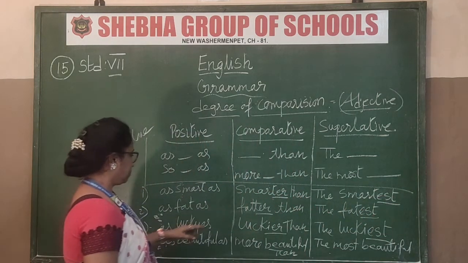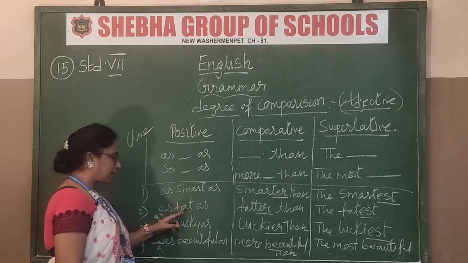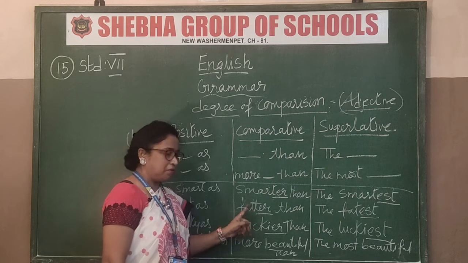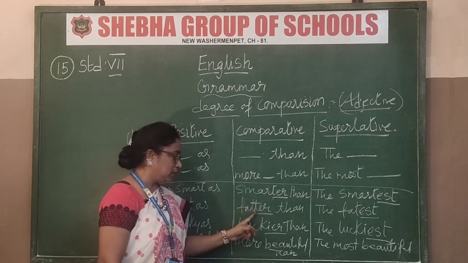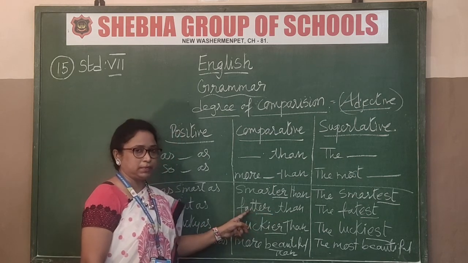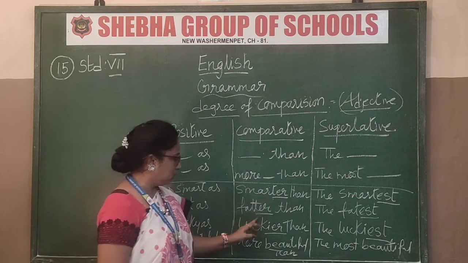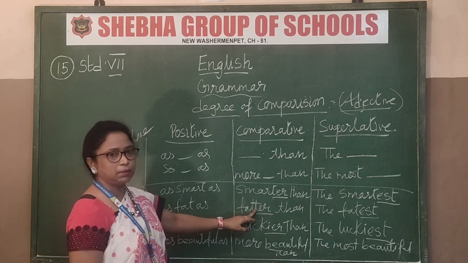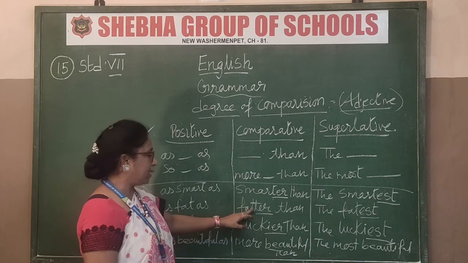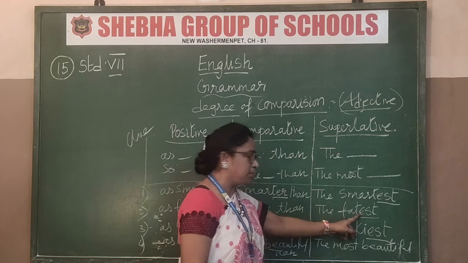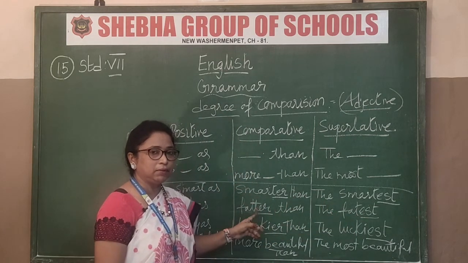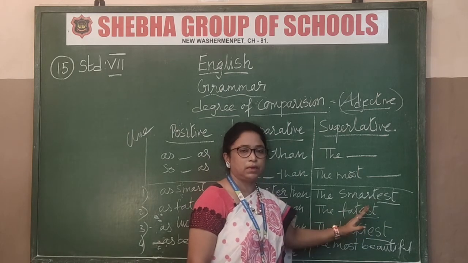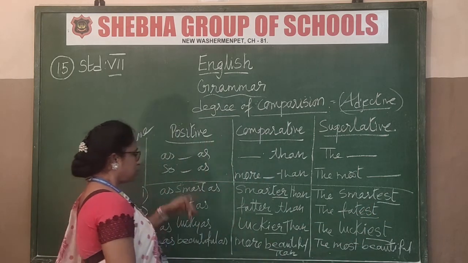So next one. See this now: as fat as. Here the spelling will change. When you are coming to the comparative degree, double T. The letter will repeat. Fatter than. Only in the comparative you have to use a double T. Here again, the fattest, e-s-t.